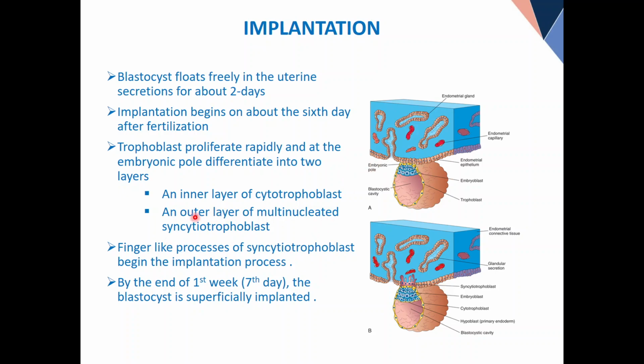Now, trophoblast differentiates into 2 layers. One is called as cytotrophoblast, other is called as syncytiotrophoblast. I will show you. Here, the yellow is still yellow, but this is slightly brown or whatever color. You can see 2 colors. These finger-like processes, it's an outer layer. This is syncytial trophoblast. The yellow, which is still yellow, it is the cytotrophoblast. Both of these are the differentiated forms from trophoblast.